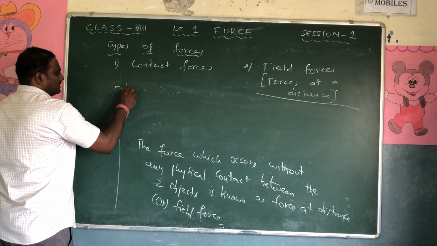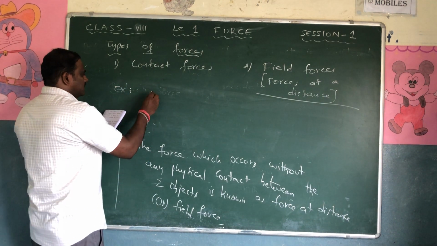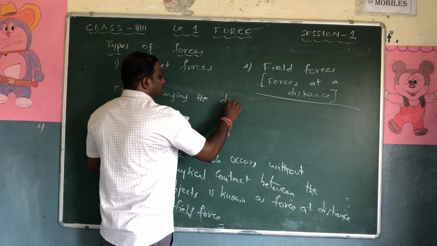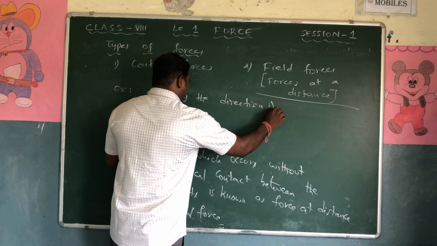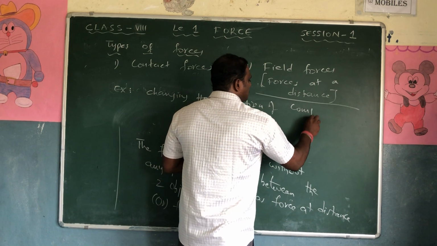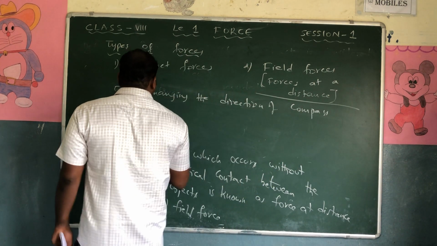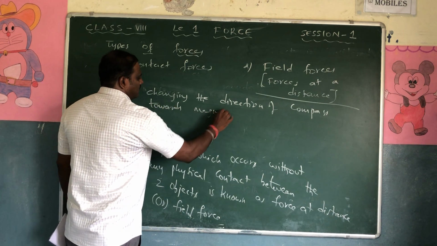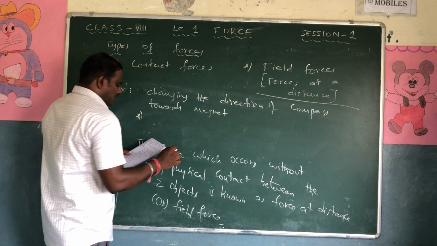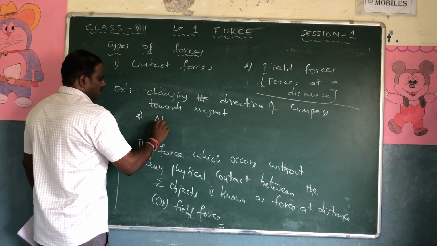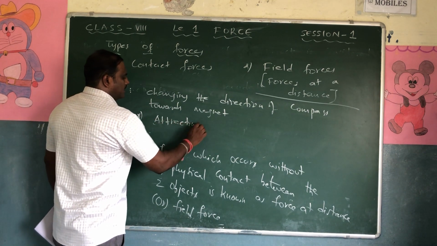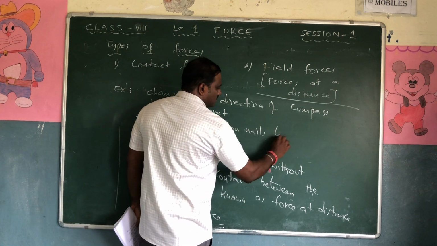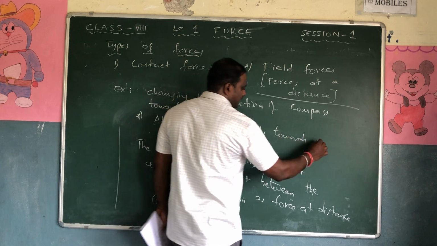The two examples given are: changing the direction of a compass towards a magnet, and the second one is attracting of iron nails towards a magnet.